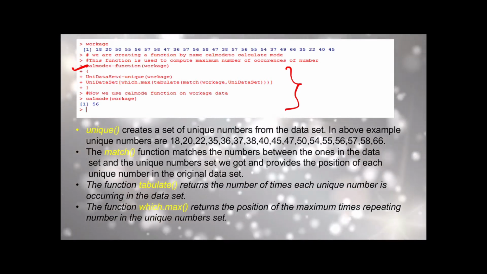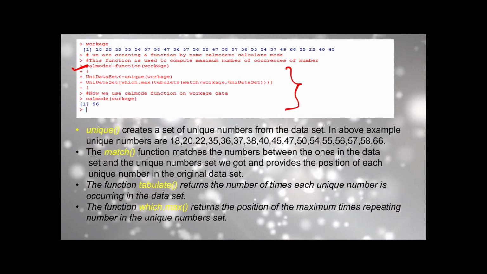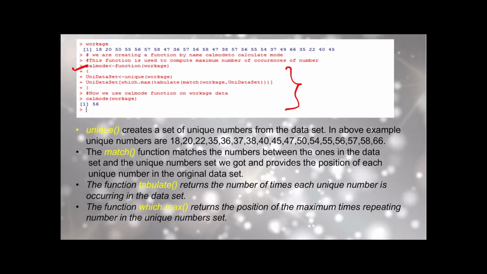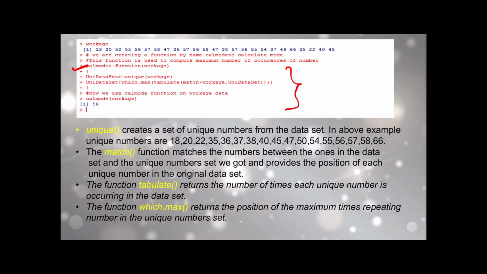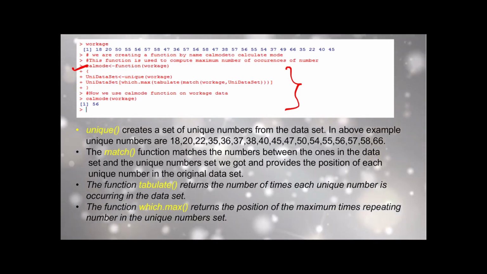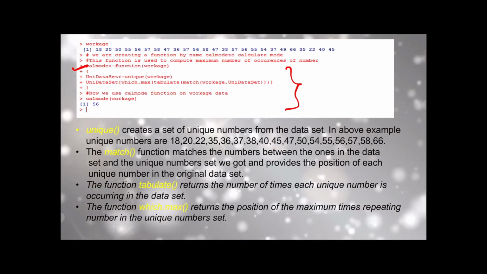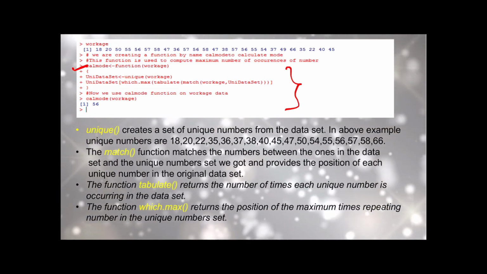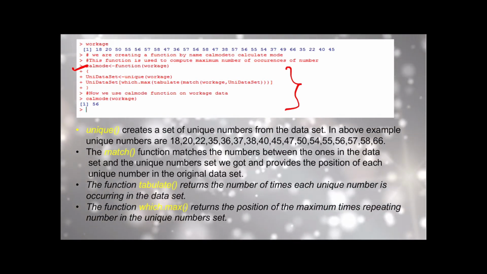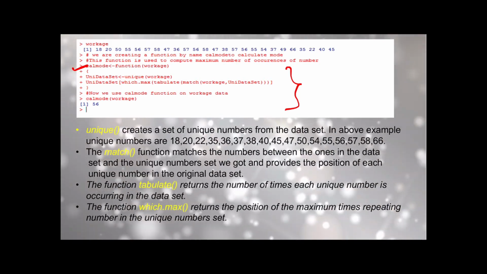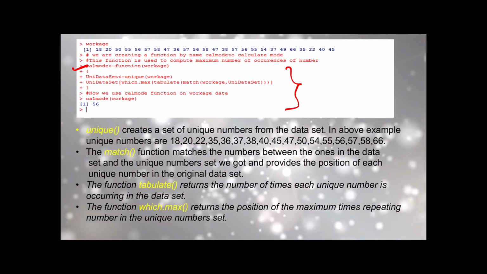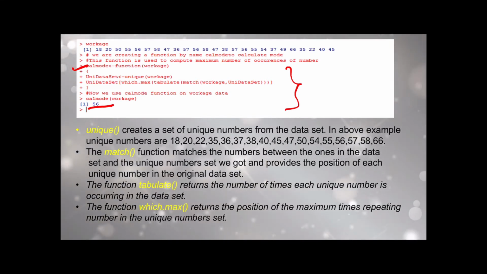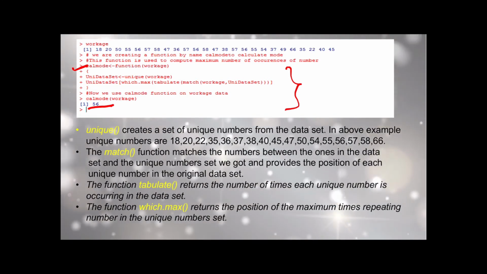We write certain instructions: UniDataset, unique workage, UniDataset, which.max in brackets, tabulate in brackets, match workage comma UniDataset. Now we use the calmode function on the workage data and we calculate the value of mode as 56.